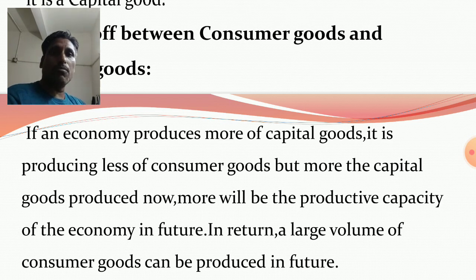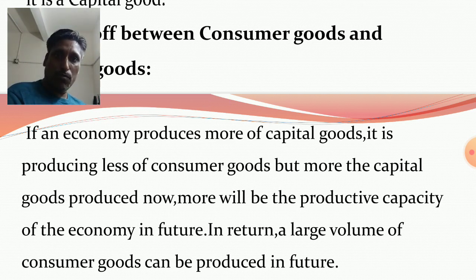So when production of capital goods increases, production of consumer goods decreases. In the short term, a lesser quantity of consumer goods is produced in the economy. But we know that if more capital goods are produced in the present time, then the productive capacity of the economy in future will be more.